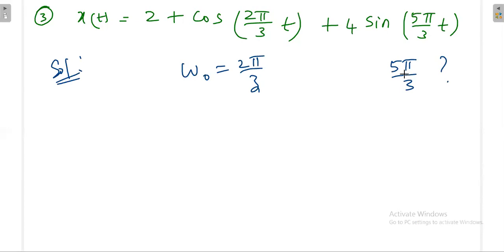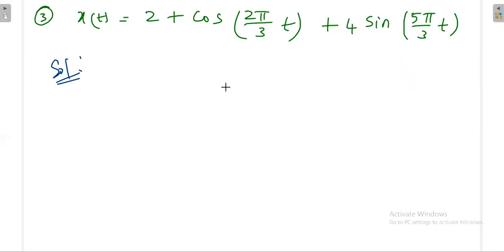We cannot represent it, because we have to take discrete multiples: omega naught, 2 omega naught, 3 omega naught, something like that. We cannot take intermediate decimal values. So we have to decide what the fundamental frequency could be.